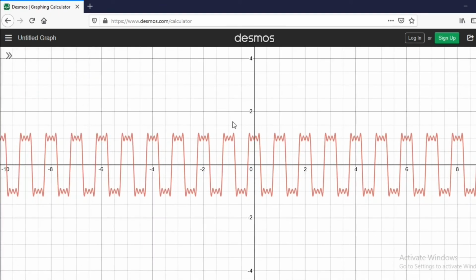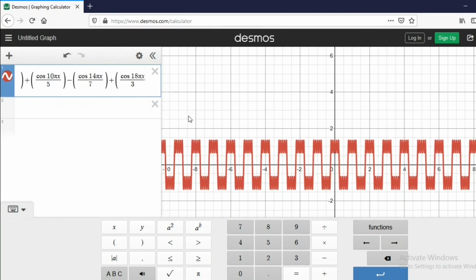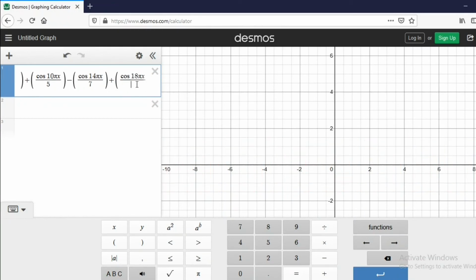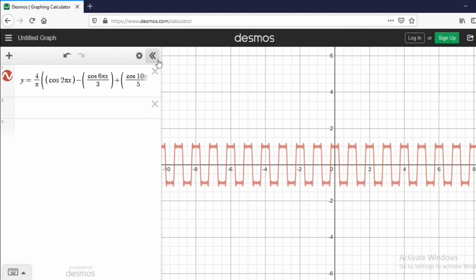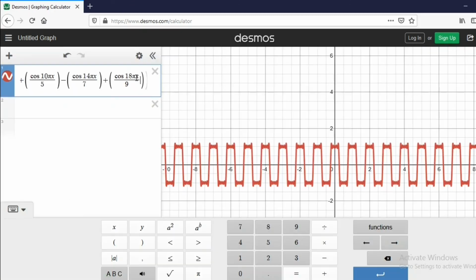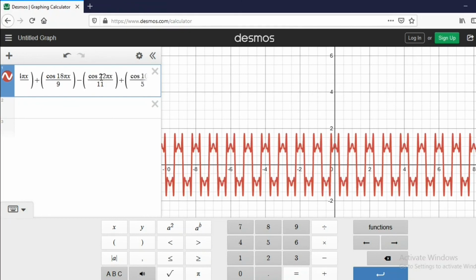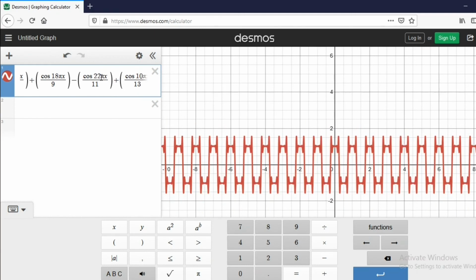When you add 4 terms, and then one more term, now I will directly add 6 terms. Next plus, this is 13, here 26.